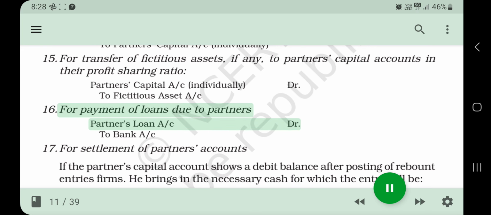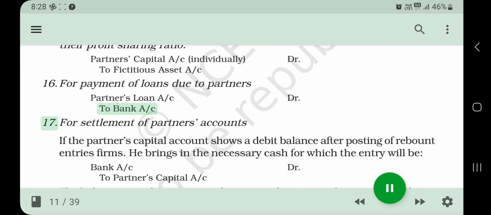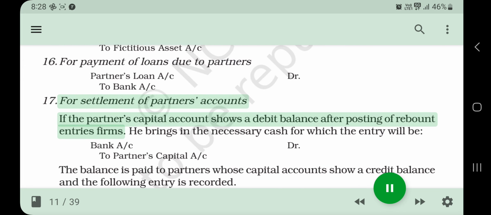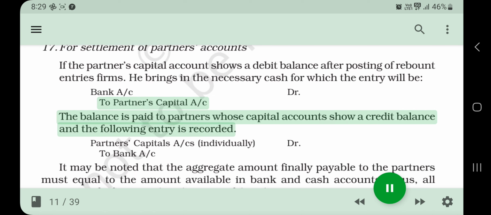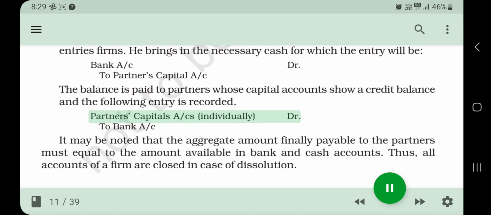16. For payment of loans due to partners: Partner's Loan A/c Dr. To Bank A/c. 17. For settlement of partners' accounts, if the partner's capital account shows a debit balance after posting of the above entries, he brings in the necessary cash, for which the entry will be: Bank A/c Dr. To Partner's Capital A/c. The balance is paid to partners whose capital accounts show a credit balance, and the following entry is recorded: Partners' Capital A/c individually Dr.